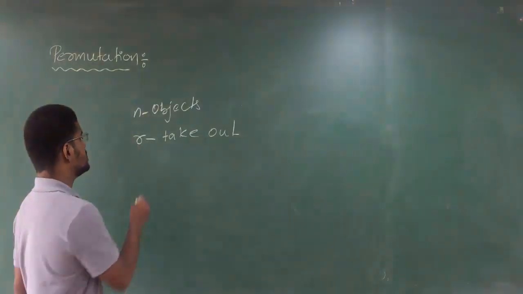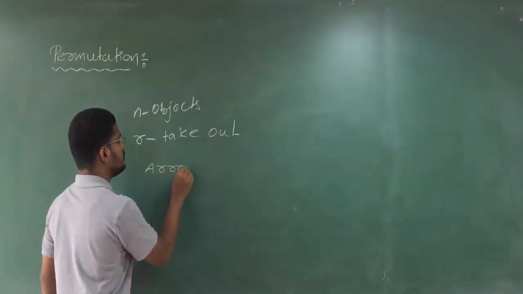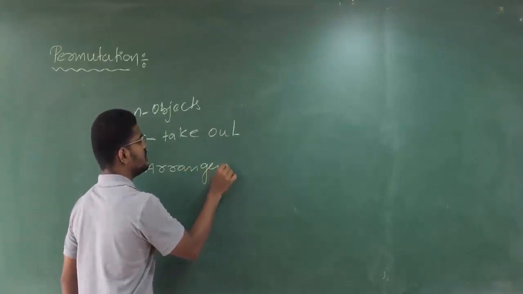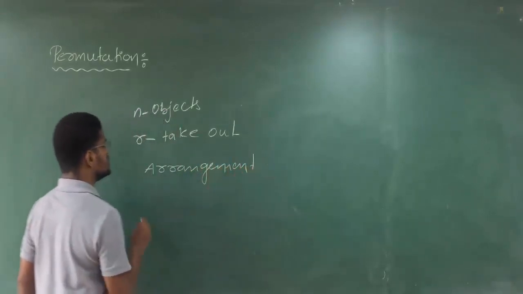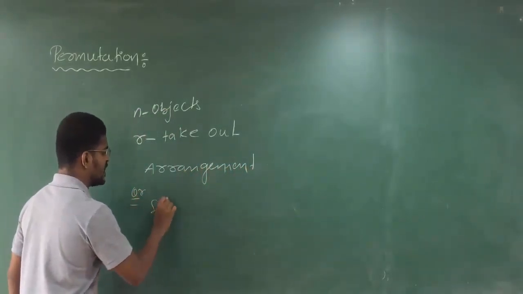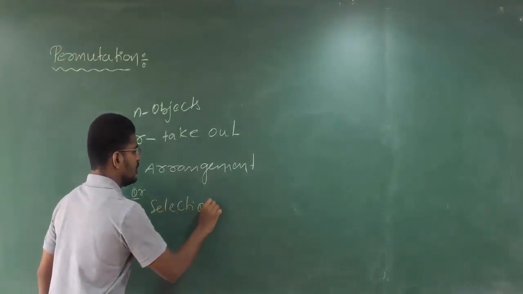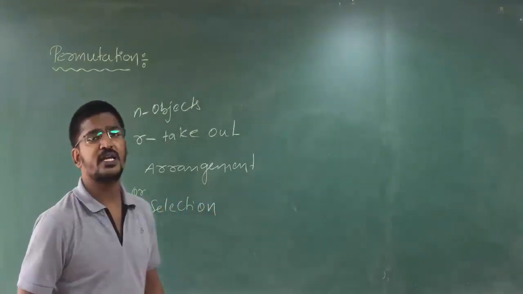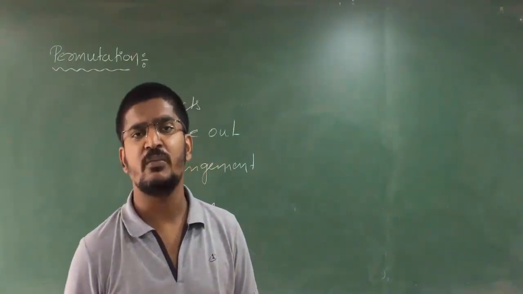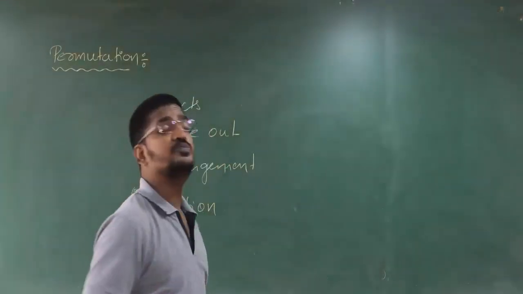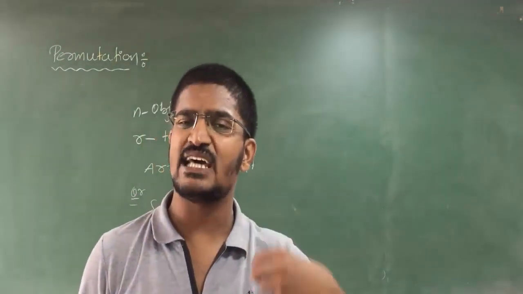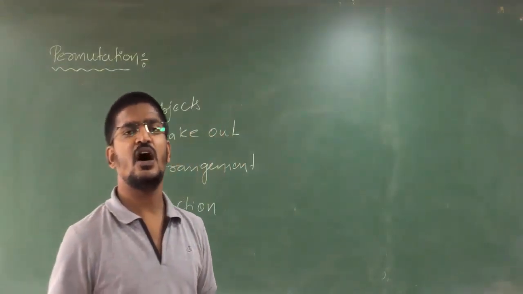Clear? That means arrangement, or you can say selection. Selection means from these n objects you should select R objects. Are you clear?